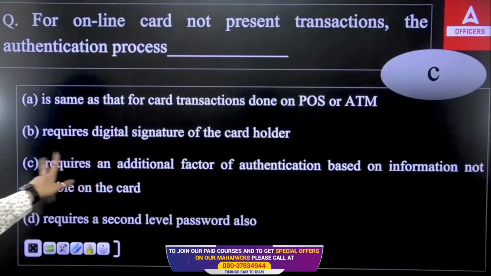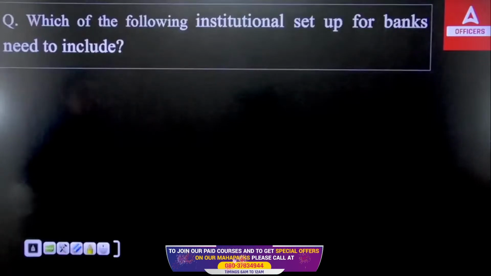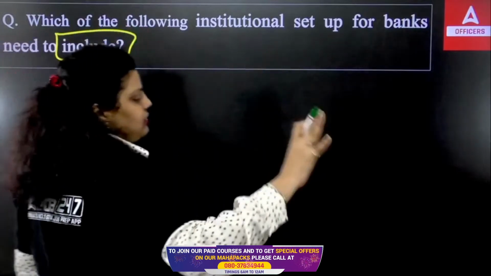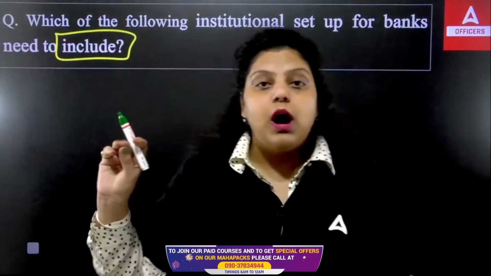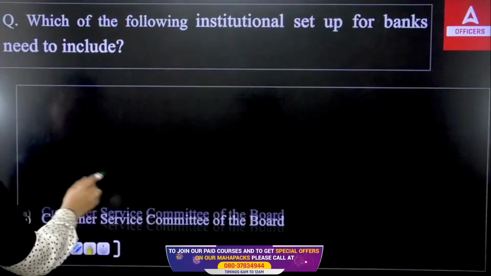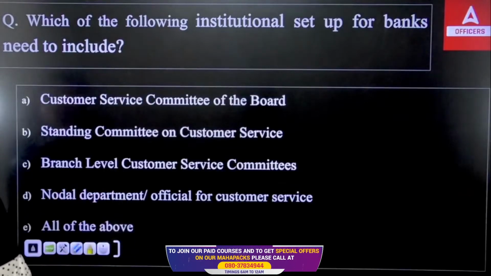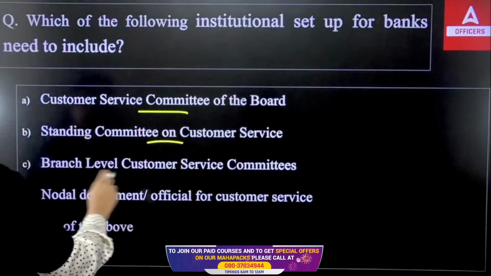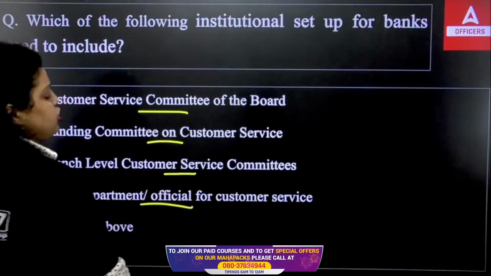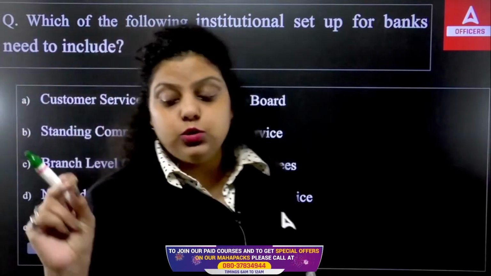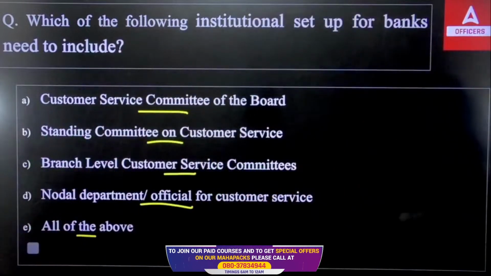Next. Next is which of the following institutional setup for banks need to include? So we have a certain institutional setup that banks have to do. So out of those, which of the following banks need to include in the institutional setup? This option we have, that is customer service committee of the board, that should be at every branch. Standing committee on customer service, branch level customer service committee, nodal department official for customer service, or all of the above. So when a bank is doing institutional setup, which of the following have to be included in the institutional setup of a bank? A, B, C, D or E?